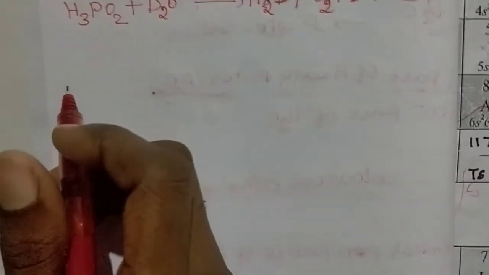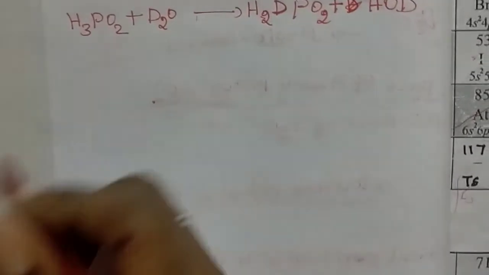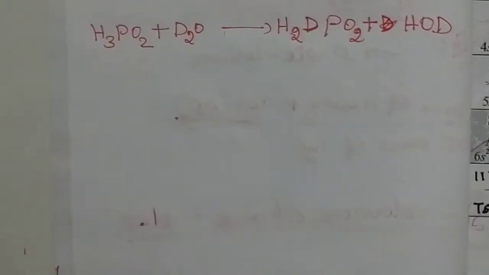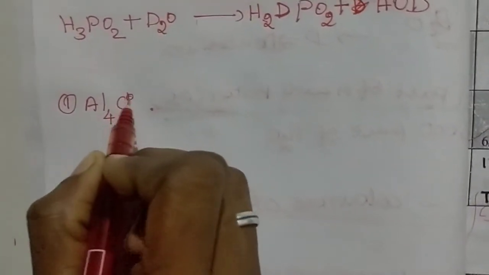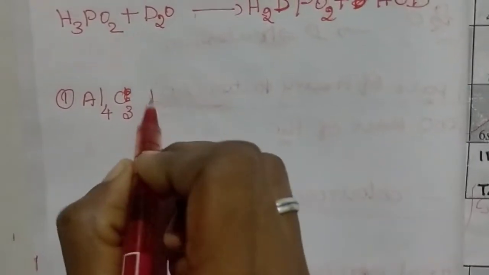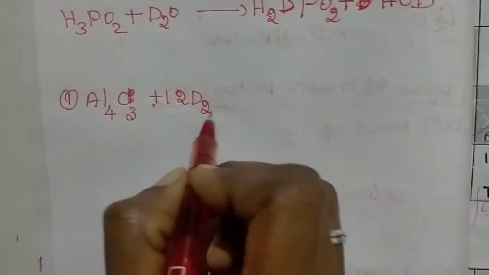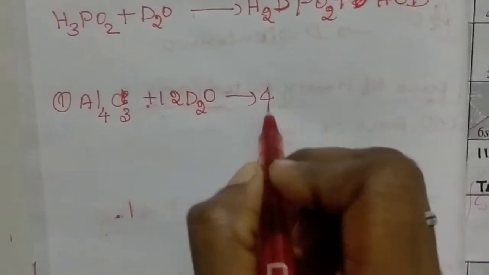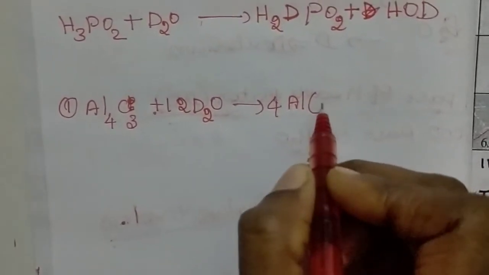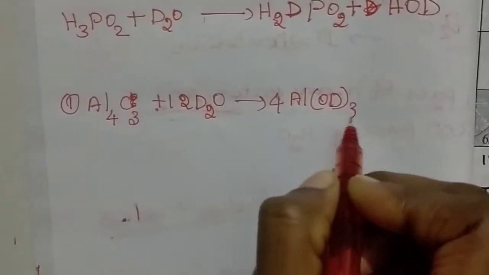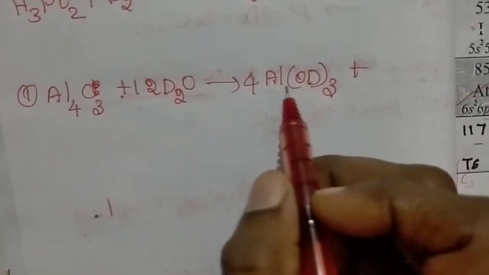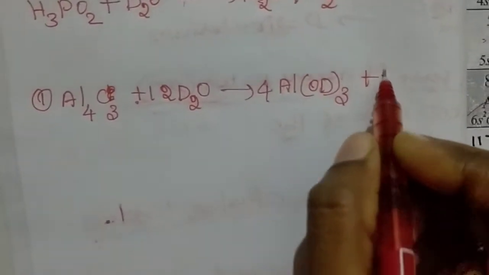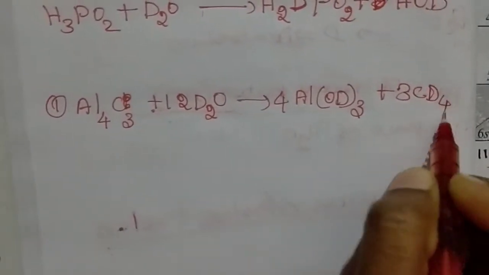Heavy water is also useful for the formation of some deuterium-containing compounds. For example, Al4C3 combined with 12D2O gives 4Al(OD)3, a deuterium compound, and CD4.